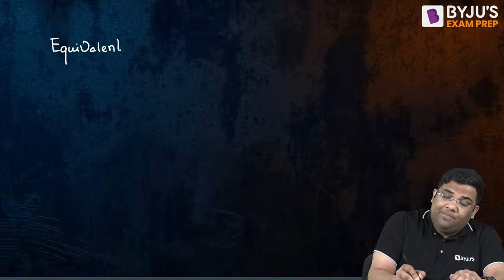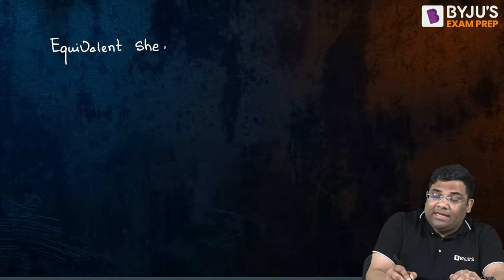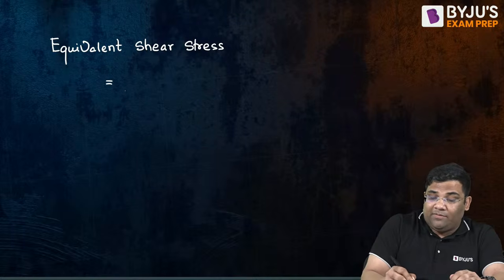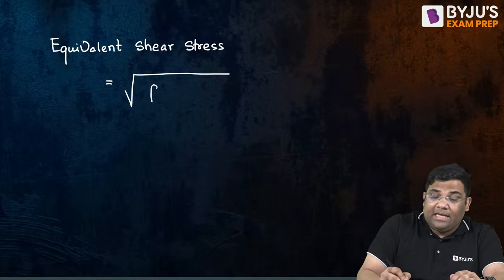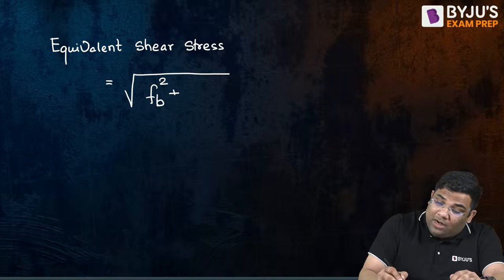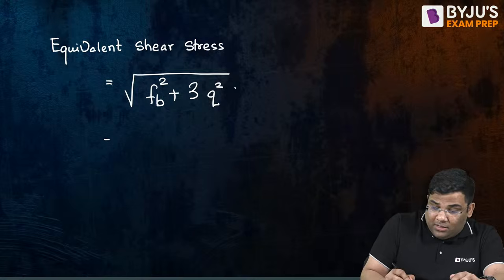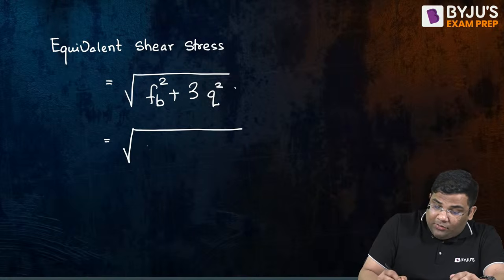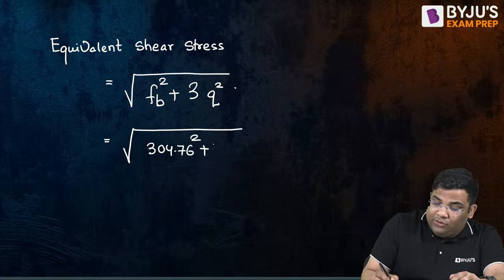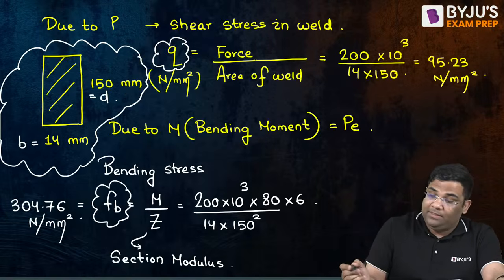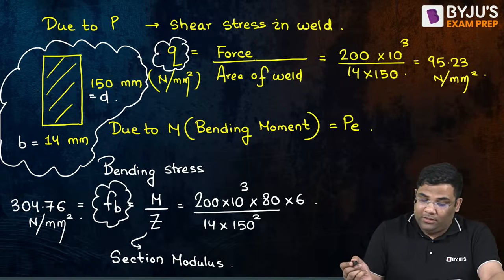Then we have the equivalent shear stress, or I can say the resultant shear stress. Now what is the formula for that? Remember this formula given in the code: square root of FB square plus 3 times Q square. Very easy formula. So using this formula, FB is 304.76, square plus 3 into Q square. Q is 95.23, we got that, right?